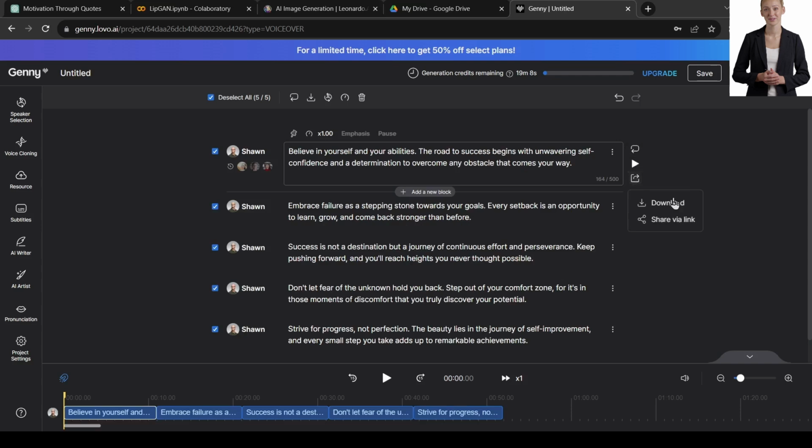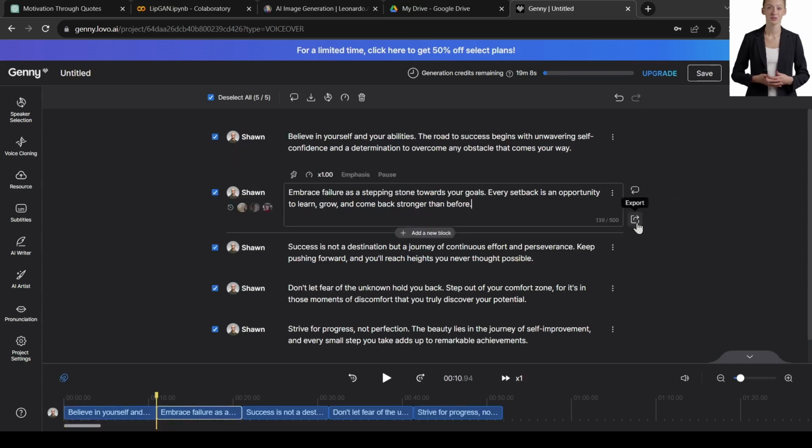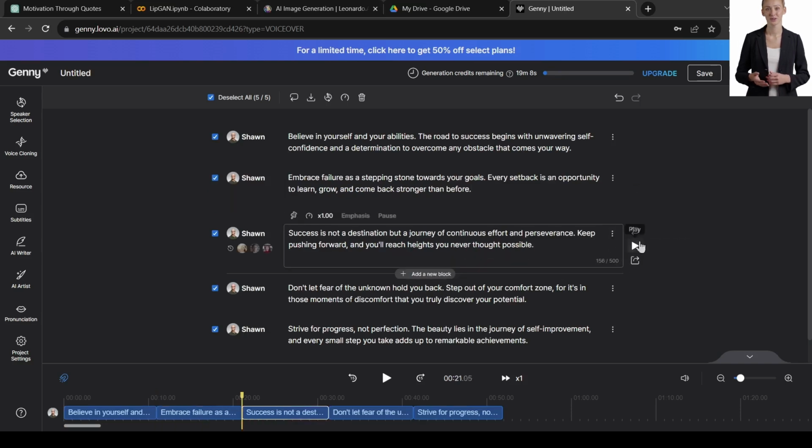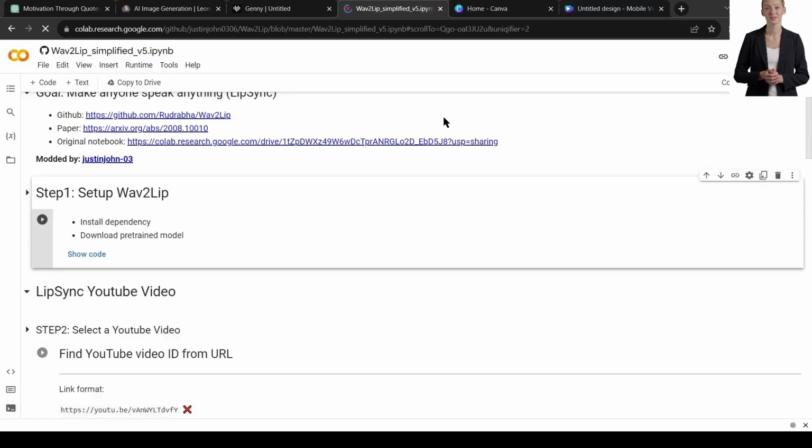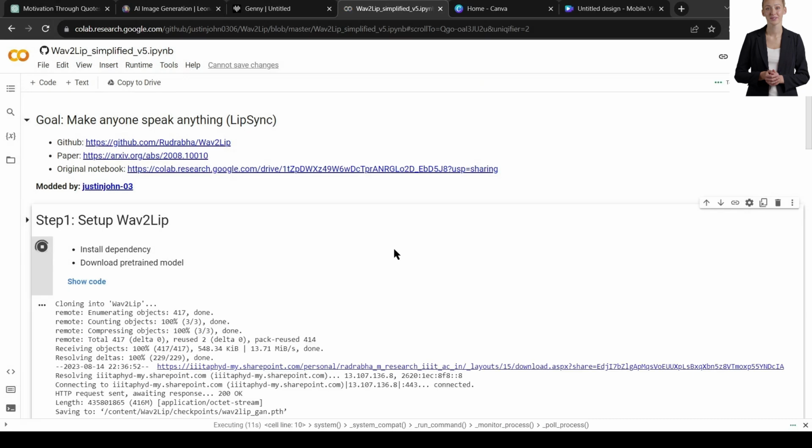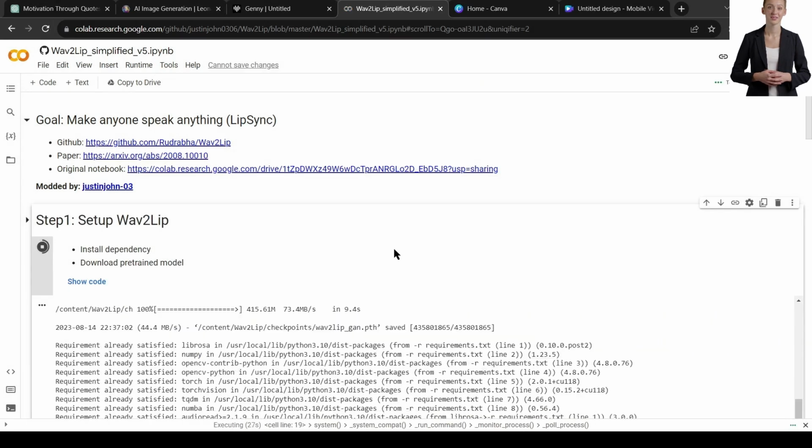Now it's time for giving life to our avatar. For doing this, I will use a free AI tool, Wav2Lip. I will put all the tool links in the description. I will run this tool in Google Colab. After coming to the Google Colab notebook, click on the Connect button to start your runtime. After establishing the connection, click on the Step 1 Setup Wav2Lip Run button. It will take around 1 minute for processing.